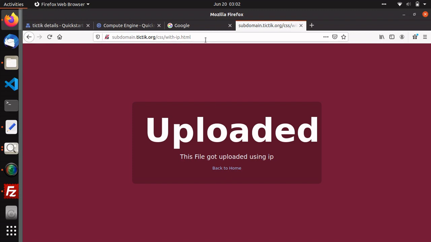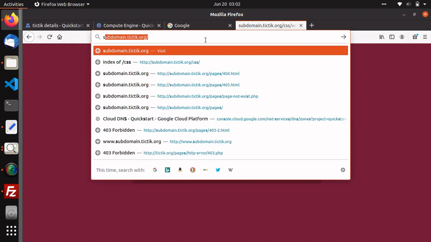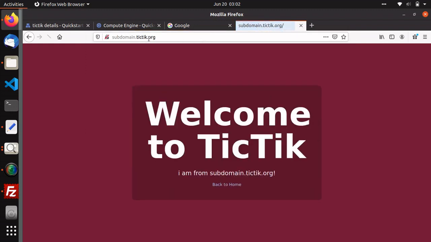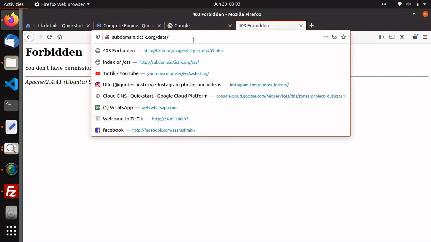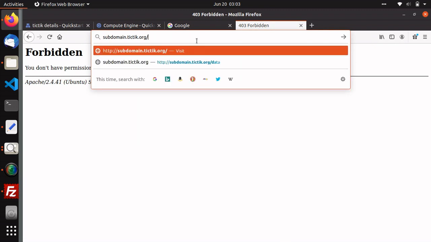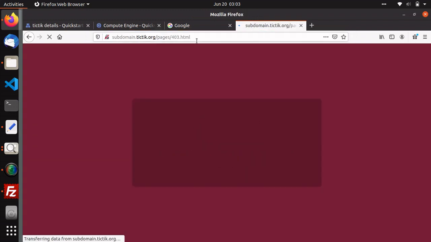Then I'll show you how you can create a domain and subdomain like this one, which I have already created. This subdomain is running over here. And after that I'll show you how you can secure your website using no directory browsing like this, and then I'll show you how you can do error handling like this.